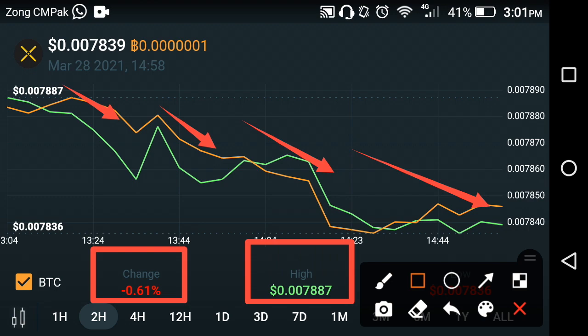So that's the live price change that occurred in Pundi X. The current fall starts from this period. As you can see here, in the previous 2 hours it fell fast, continuously falling, as you can see now on the graph. So what's your opinion about Pundi X?